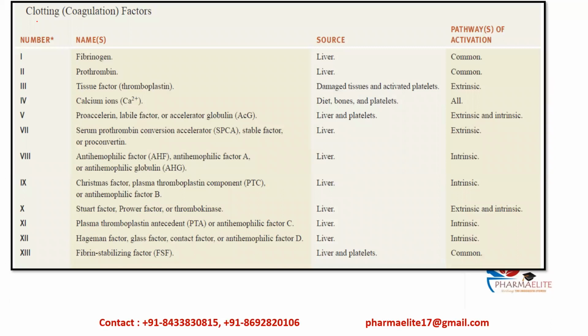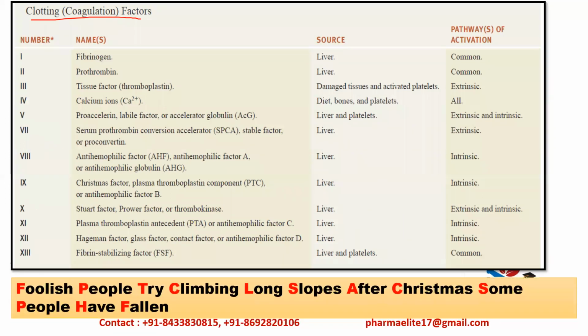Now we'll see the different clotting factors which are involved in blood clotting. You can see here the Roman numbers, they are mostly according to their discoveries. You can remember this mnemonic in order to remember all the factors: Foolish people try climbing long slopes. After Christmas, some people have fallen. Here F stands for fibrinogen, that is factor number 1.